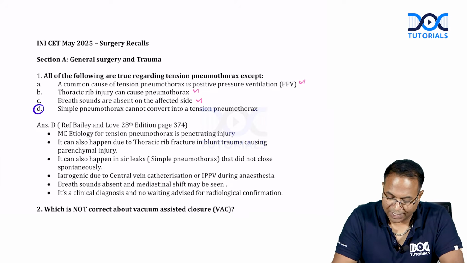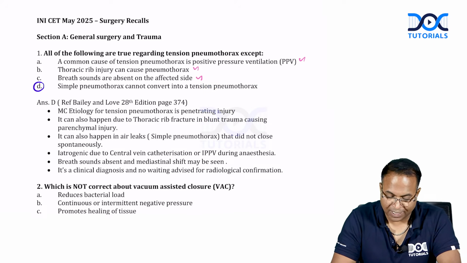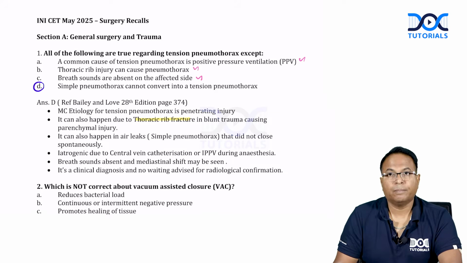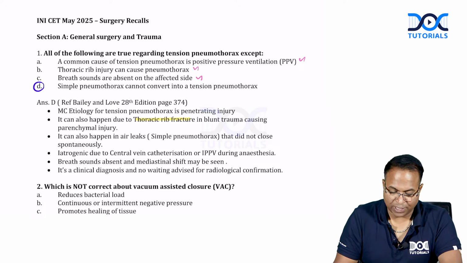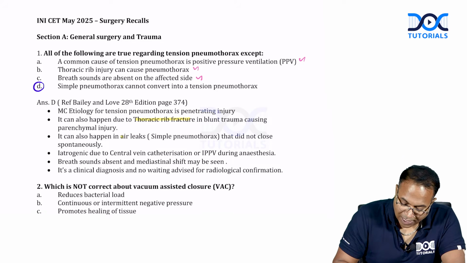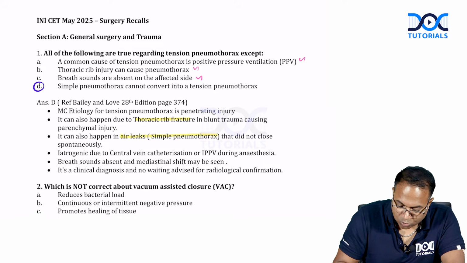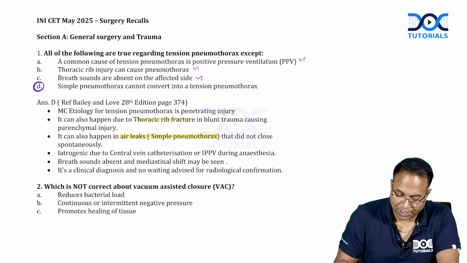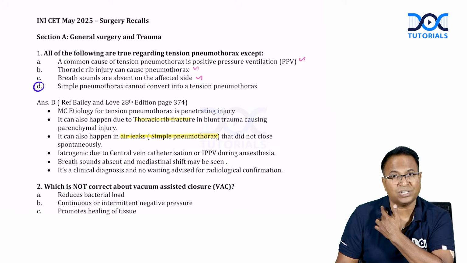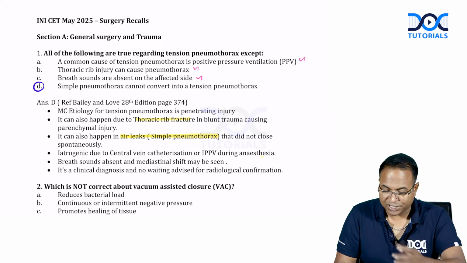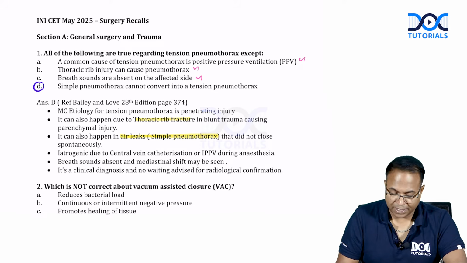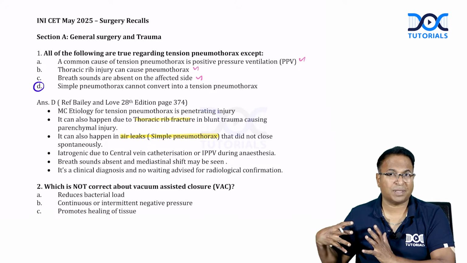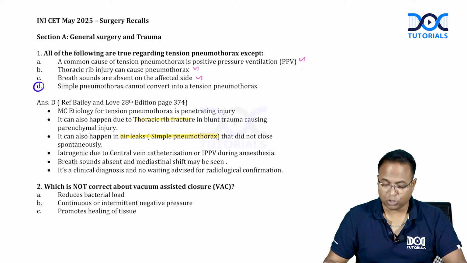So the most common etiology for tension pneumothorax is a penetrating injury. This happens due to fracture of the rib, causing parenchymal injury. It can also happen in air leaks. Simple pneumothorax that did not close spontaneously can go on to tension pneumothorax. Iatrogenic injury due to central venous catheterization, intermittent positive pressure ventilation during anesthesia, all these things can cause tension pneumothorax. Breath sounds are absent and the mediastinum will be shifted to the opposite side.